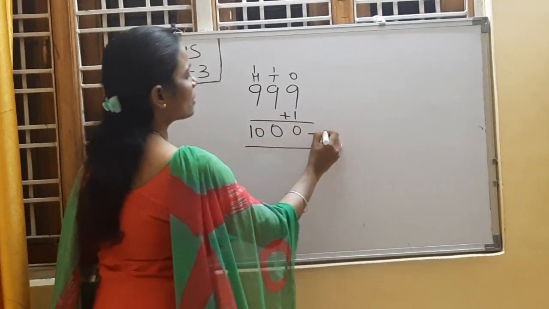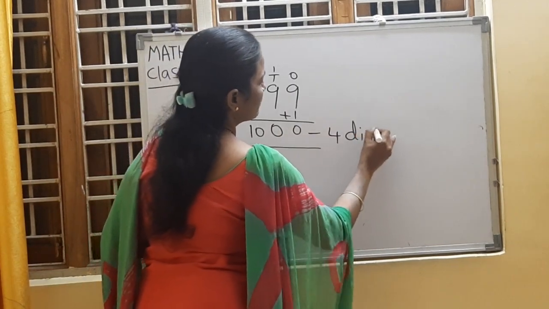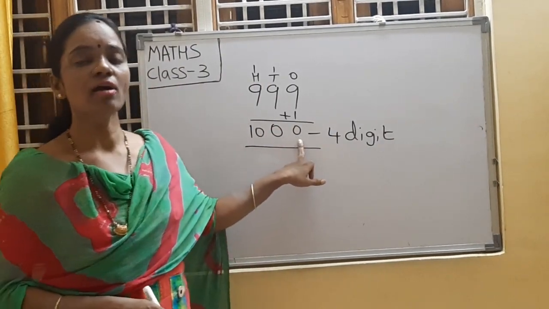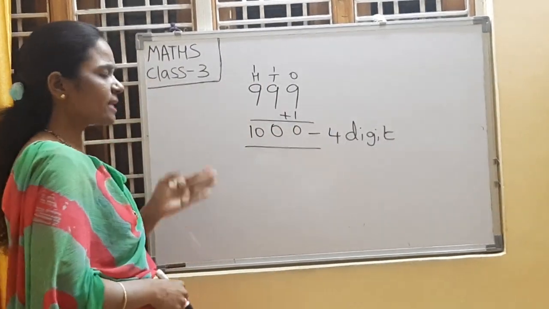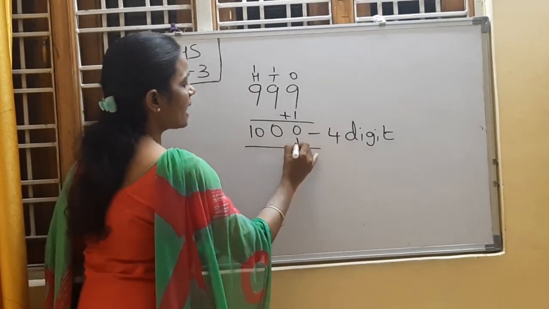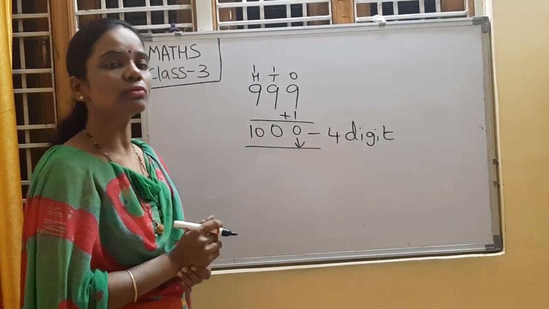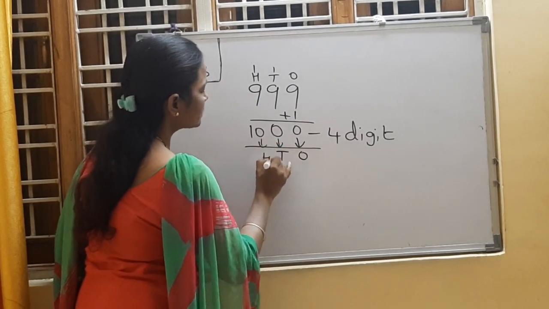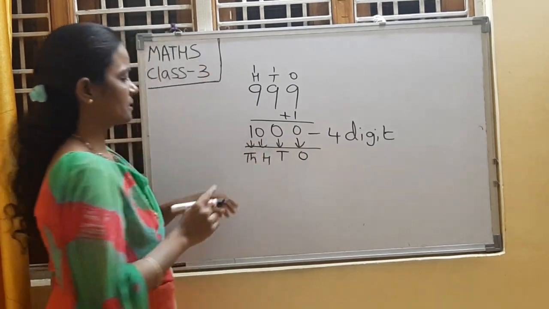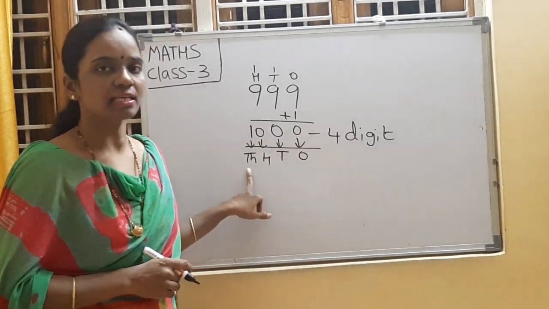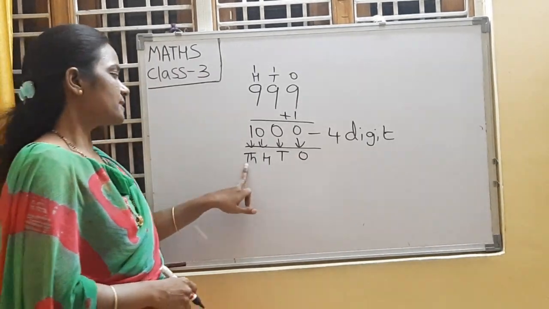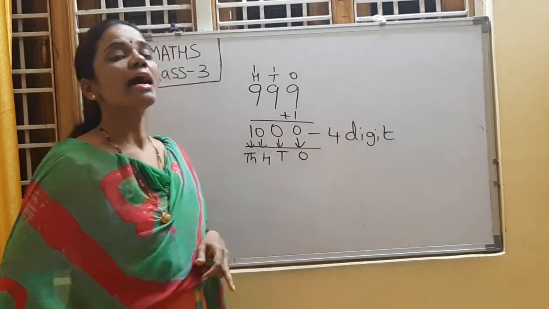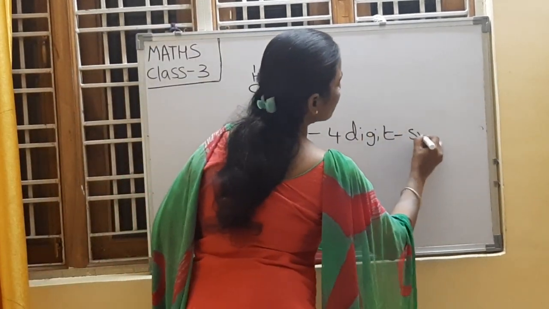1000. So, 1000 is a 4-digit number. How many digits are there? 1, 2, 3, 4. So, 1000 is a 4-digit number. And what are the places? Shall we write the places? We need to write always from right to left. Ones place, tens place, hundreds place, thousands place. The 4th place is thousands place. A new place is added here. That is thousands place. So, here 1000 is a 4-digit number, and that is the smallest 4-digit number.